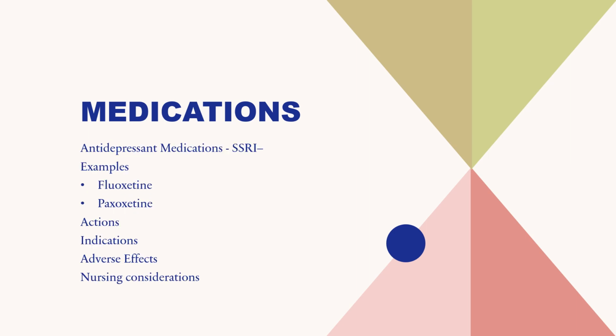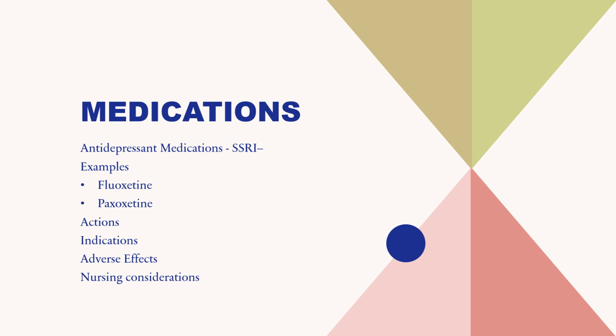Also, some SSRIs, fluoxetine and paroxetine, are some of your SSRI examples. You also need to look at the indications and the adverse effects of those medications. As you can see: headaches, dizziness, tremors, GI upset, weight gain again. And again, looking at the nursing considerations, these medicines will be taken in the morning. They need to take it for 4 full weeks, because if they don't, they won't get the full effect. Then they may also want to stop taking it because of the effects.